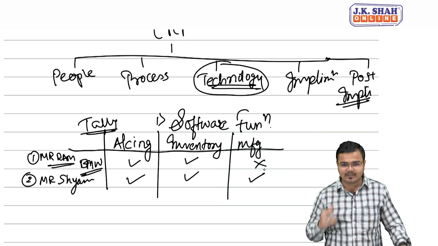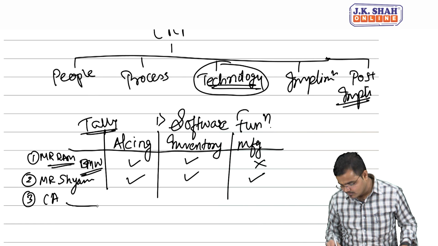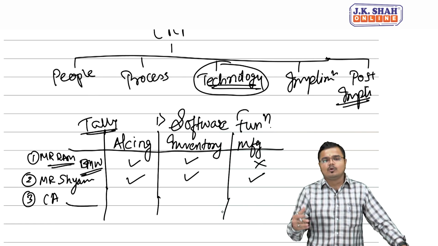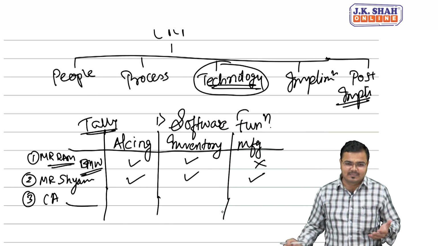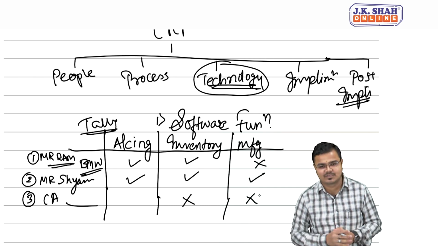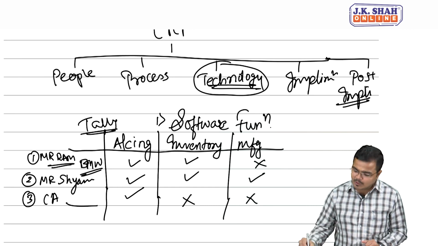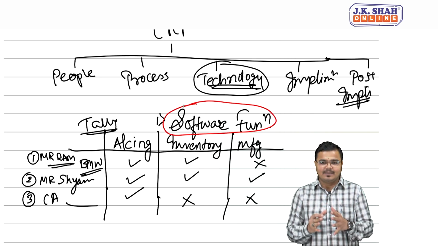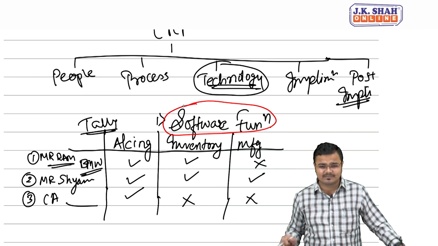But let's take your example. Suppose you all are chartered accountants, practicing chartered accountants. In such a scenario, the service industry does not have any inventory related aspect, does not have any manufacturing related aspects. So we need only accounting aspects. So what do you mean by this software functionality? Software is coming with many features, but we should keep on only those features which are needed.